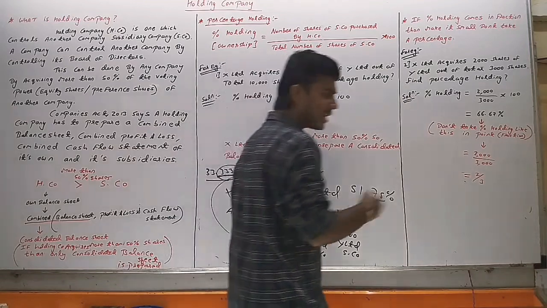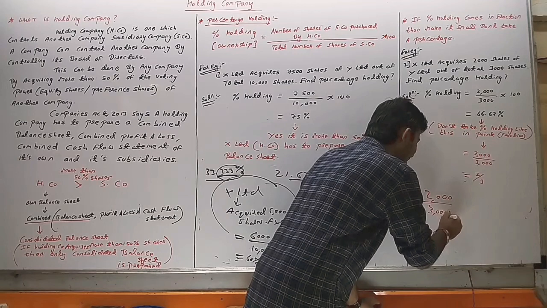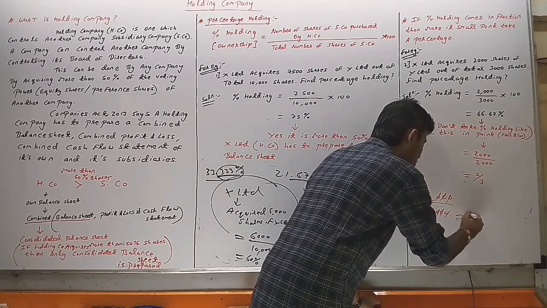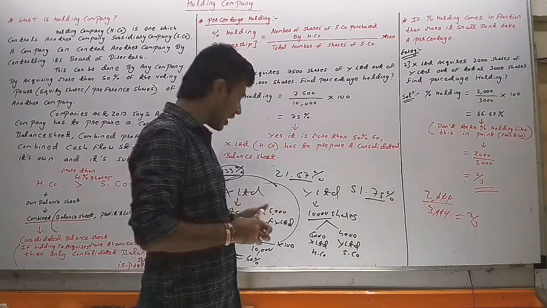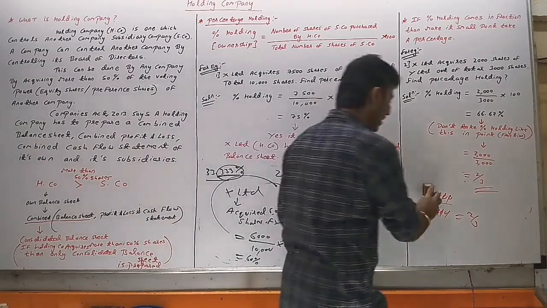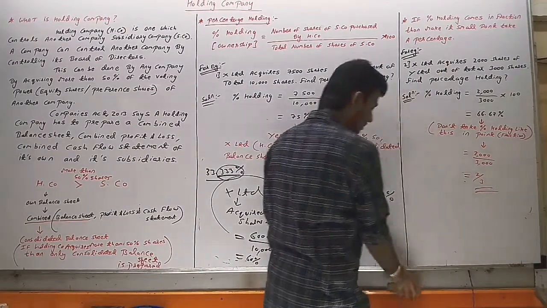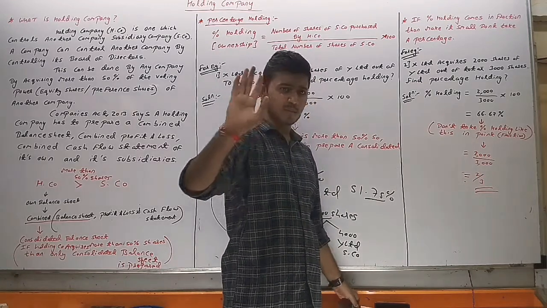How does it come to 2 by 3? By cancelling all the 0s. 2000 divided by 3000 comes to 2 by 3. So whenever the percentage holding comes in fraction, don't take it in point, make it small. Make it as small as possible.